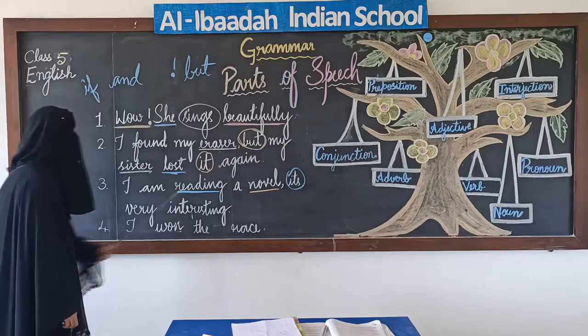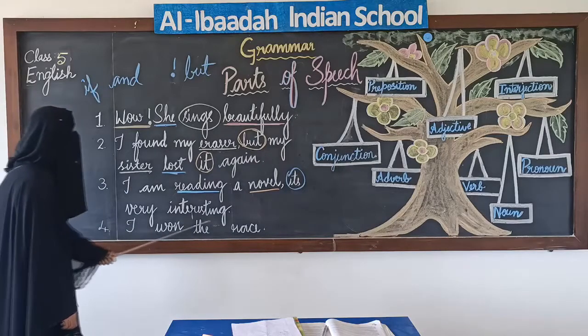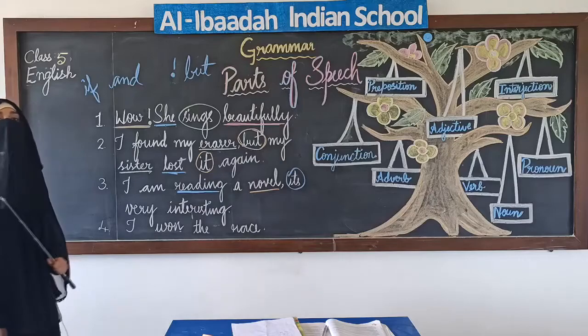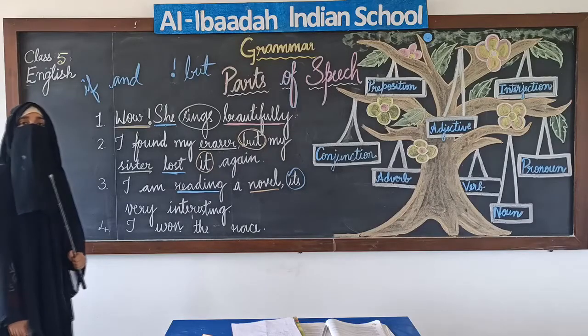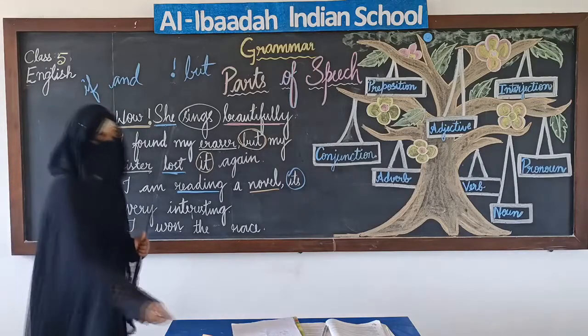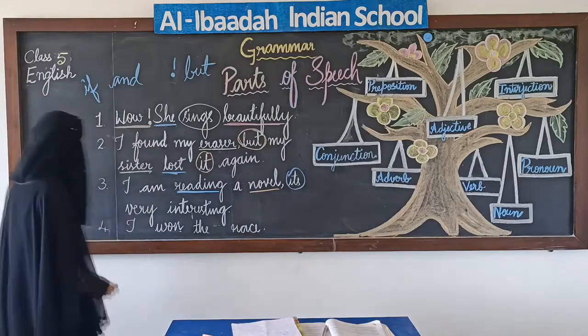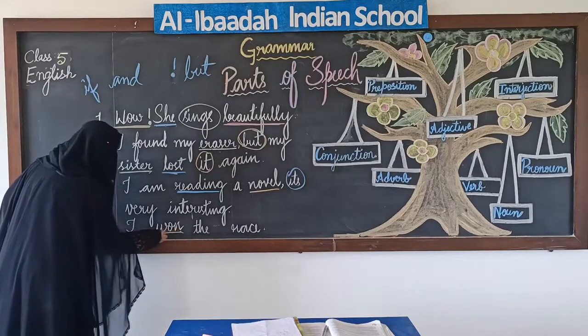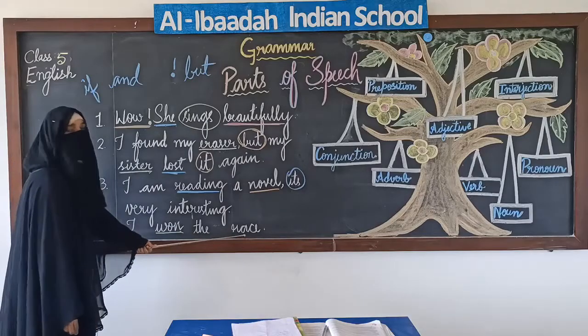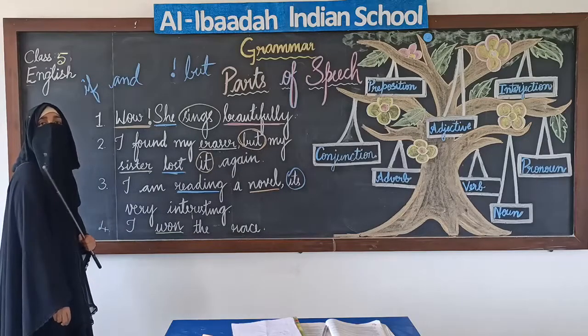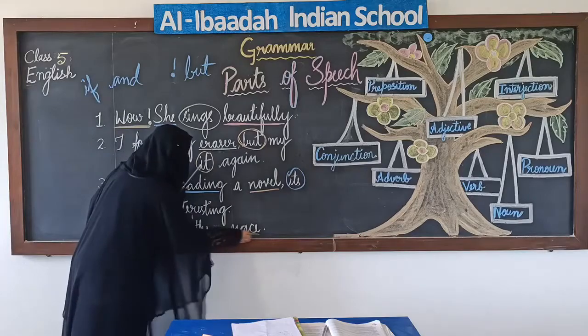I won the race. Here one is an action word. And race. Race is also an action word.